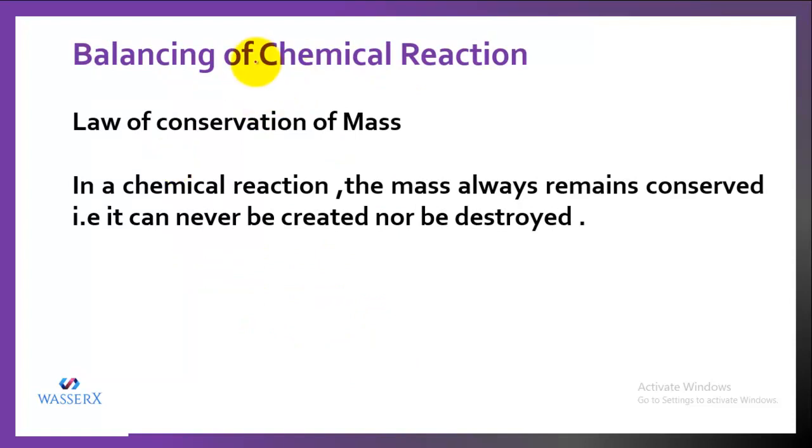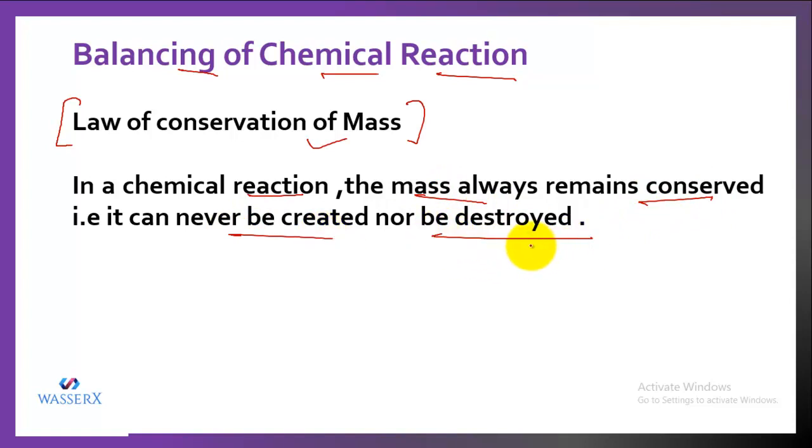Now let's start with balancing of chemical reactions. As I've already told you, all chemical reactions obey the laws of chemical combination, which include the law of conservation of mass. It states that whenever a chemical reaction is taking place, the mass always remains conserved. That is, mass can never be created, and mass can never be destroyed.